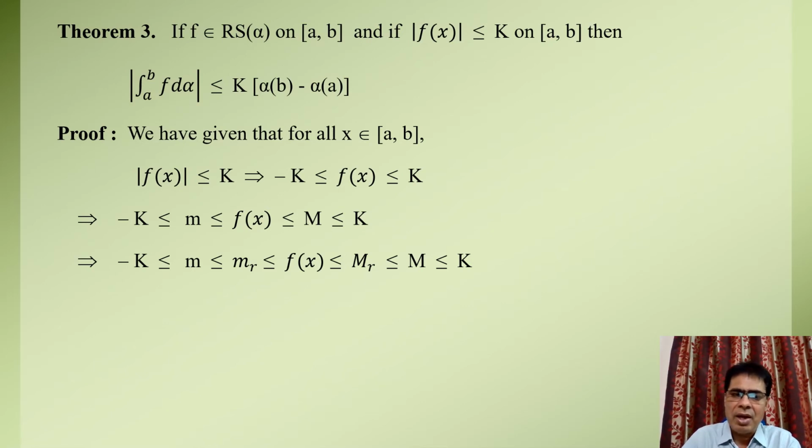Then we have minus K is less than or equal to small m, less than or equal to small m_r, which is less than or equal to f(x), and it is less than or equal to capital M_r, which is less than or equal to capital M, which is less than or equal to capital K for all x belonging to the closed interval [a, b]. On simplifying the above, we get minus K is less than or equal to small m_r, and small m_r is definitely less than or equal to capital M_r, which is less than or equal to capital K.